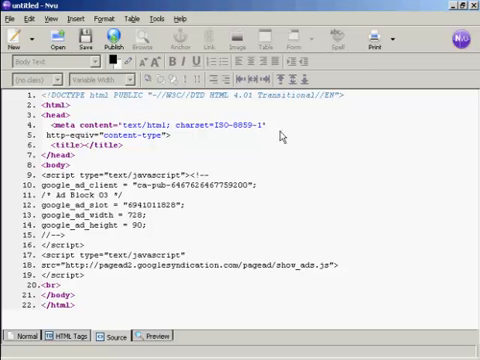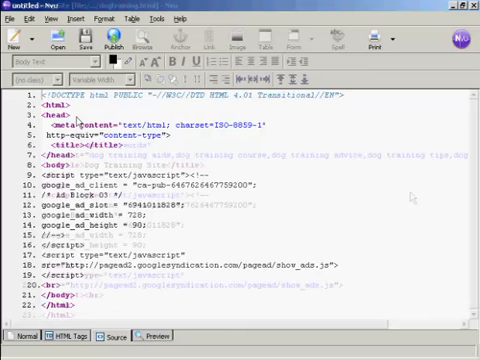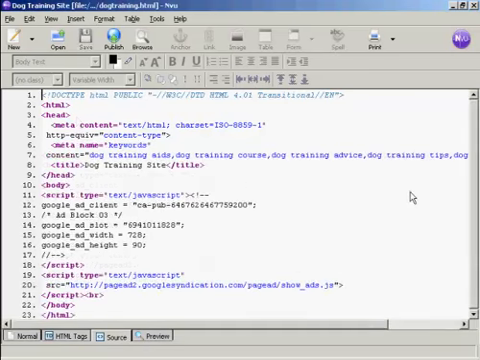and that's that. Now obviously there is nothing on this website at all, so I'm just going to put in a couple of meta tags and a few other things to give Google an idea as to what sort of ads I would want to be shown on this site. There we go, I've decided to make this a dog training site, and so now all I need to do is upload it to my website.